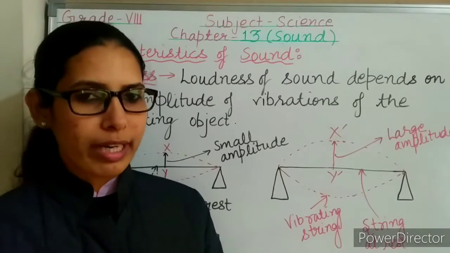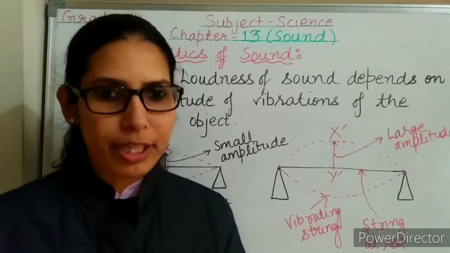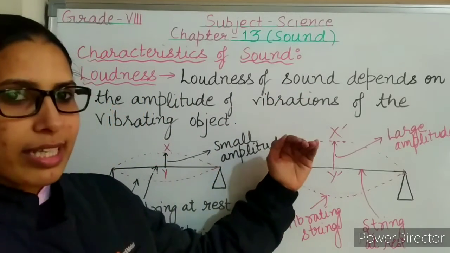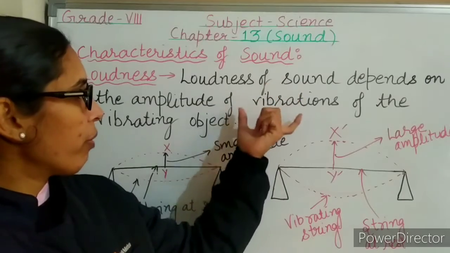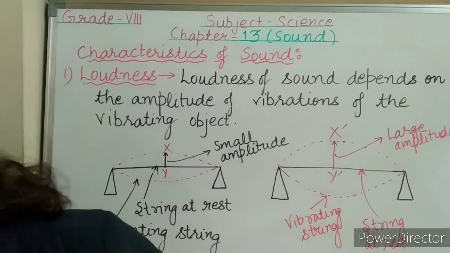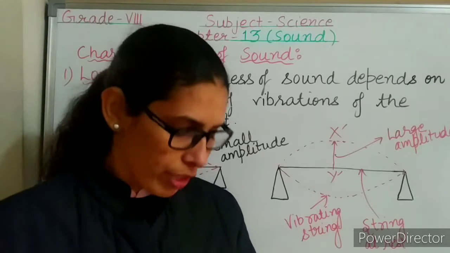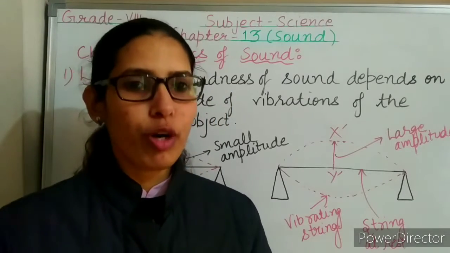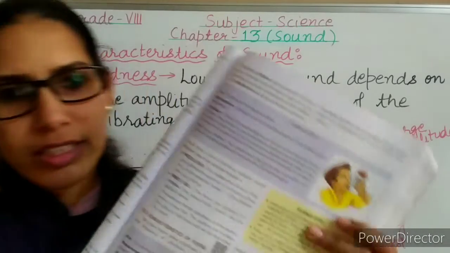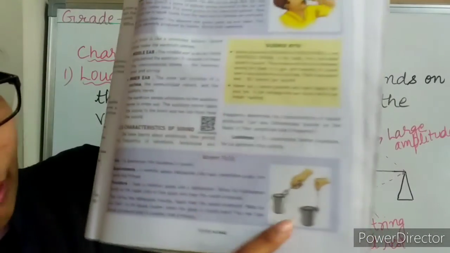You can perform one more activity at your home, so as to understand the relation between the loudness of sound and the amplitude of vibrations of the vibrating body. One activity has been given in your book on page number B43. You can see it's very easy. The material is available very easily, at home.